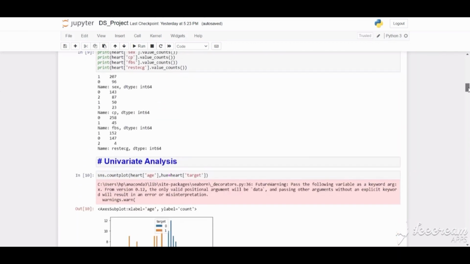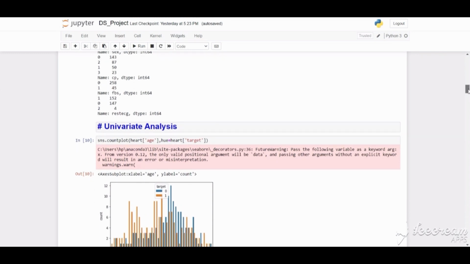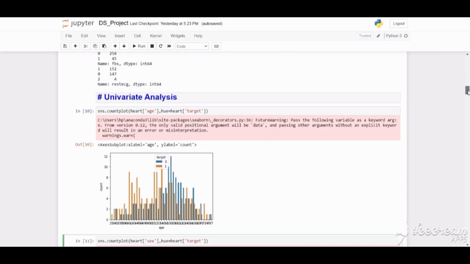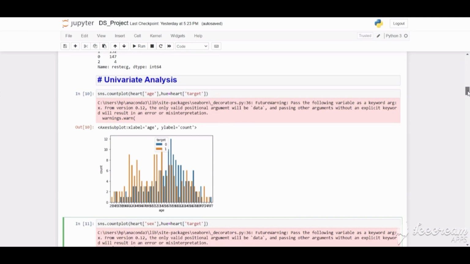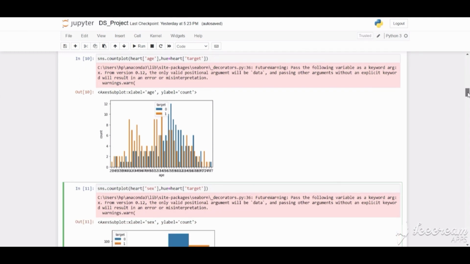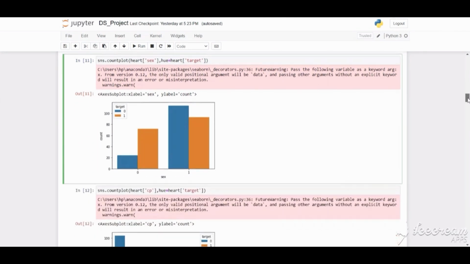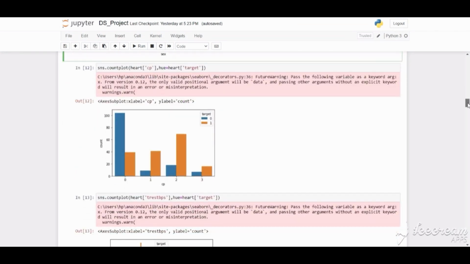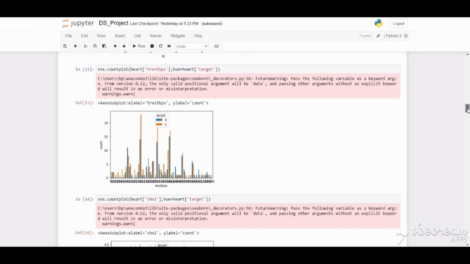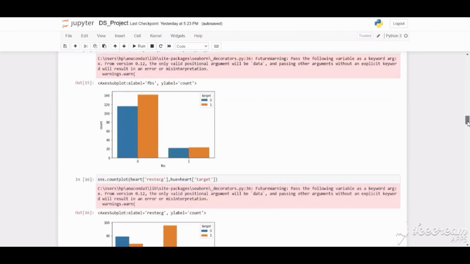Then the next step is univariate analysis or data visualization that gives us information on how the probability of a person being a heart patient varies with different features. Like here, it shows the relationship between age and whether the person is a heart patient or not. Likewise, there are many plots in which we can see the interdependencies of different attributes.